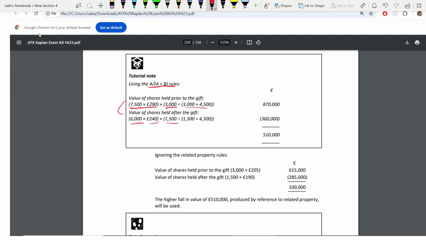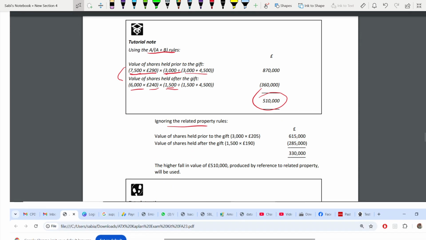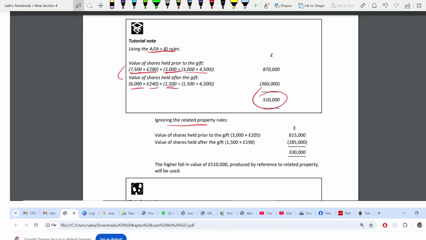This is only Brad's, and you will still get the same values. Okay, remember, ignoring the related property, just take Brad's. So this 3,000, based on that, these will be the percentages. Okay, 15%, 30%, these will be the prices, and you will get this amount.